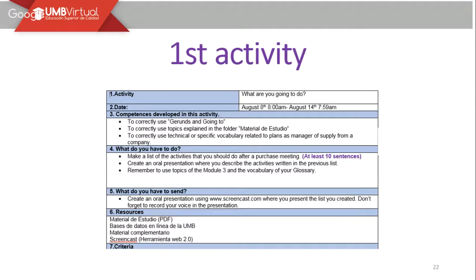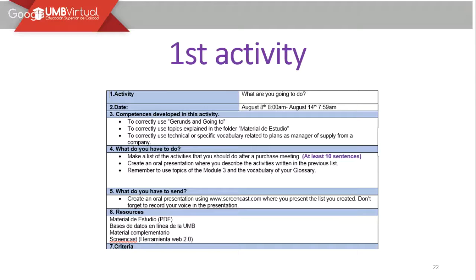What do you have to do? First of all, you're going to make a list of the activities that you should do after a purchase meeting. At least 10 sentences, por lo menos van a escribir 10 oraciones, teniendo en cuenta una lista de actividades que ustedes deberían hacer cuando estamos hablando de the purchase meeting. Number two, create an oral presentation where you describe the activities written in the previous list.